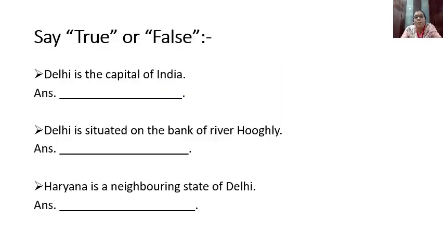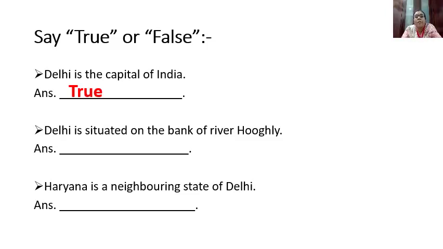Now let us solve the objectives. These objectives are taken from the textbook. It is given in your textbook. Say true or false. Delhi is the capital of India. Yes? You can also mark the answer in your textbook. Delhi is the capital of India. True or false? True. The answer is true. Delhi is situated on the bank of river Hooghly.